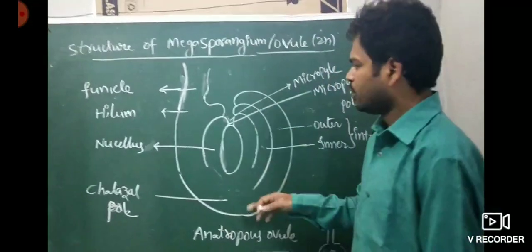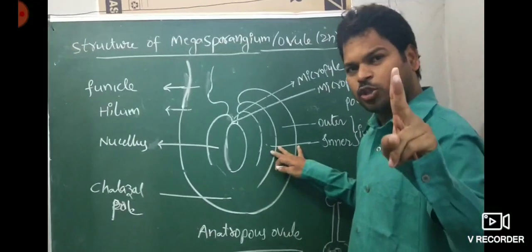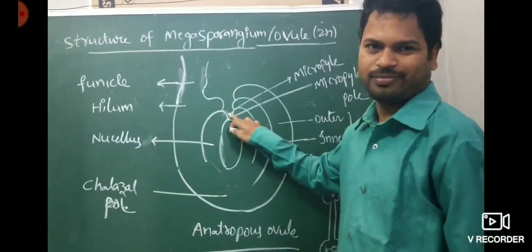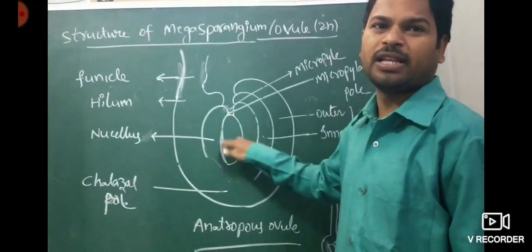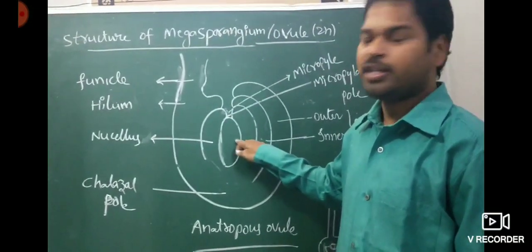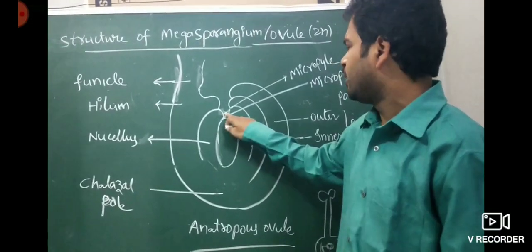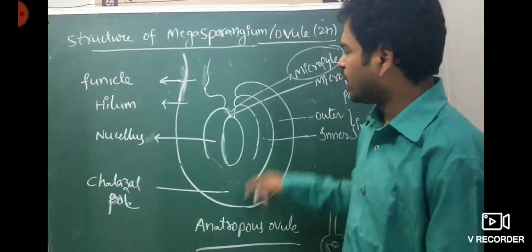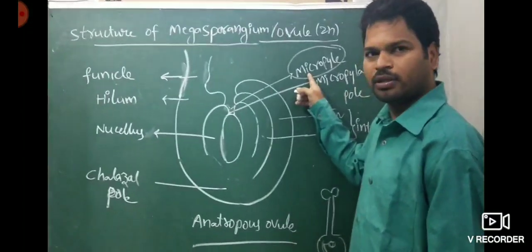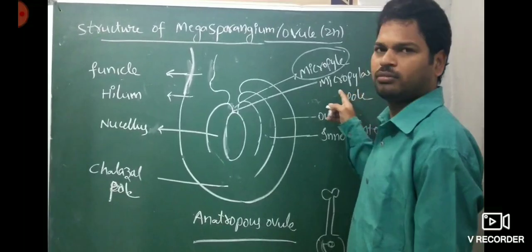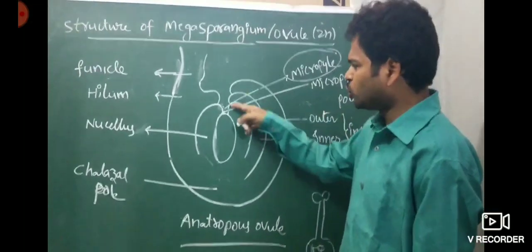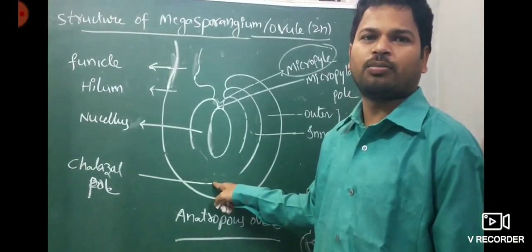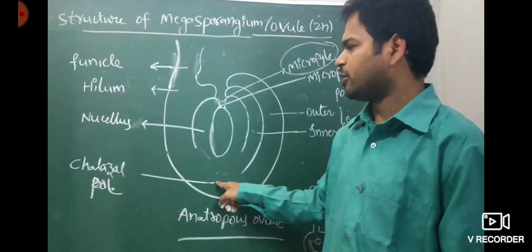Next, the micropyle. In every ovule, two protective layers surround the ovule except at the tip. The remaining place is surrounded by the protective layers. At the tip a small opening is present. That opening is the micropyle. The pole where the micropyle is present is said to be the micropylar pole. Opposite to the micropylar pole is the chalazal pole, or chalazal end.